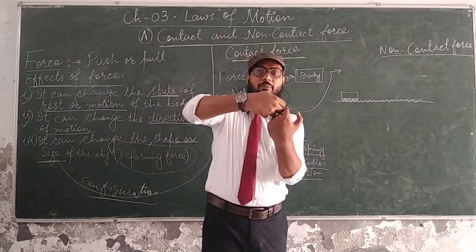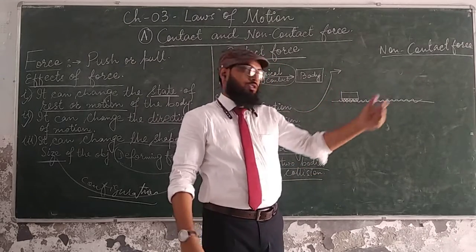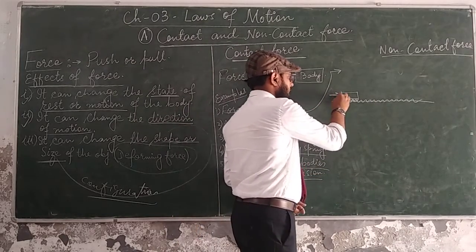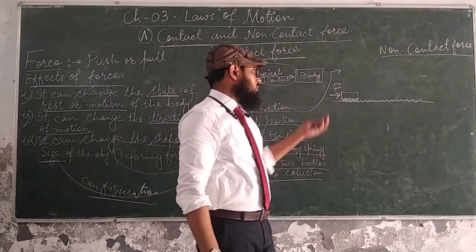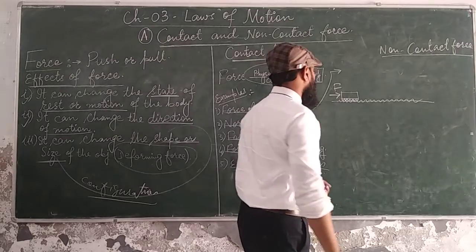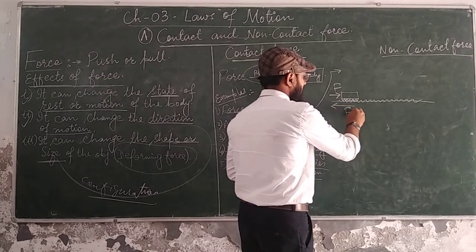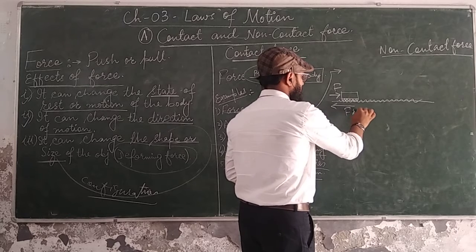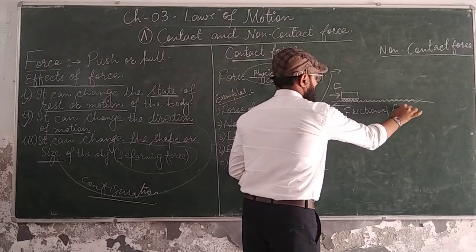So these two jerks are combined together. So this force will oppose the motion. Supposedly, if you are applying a force here with your hand to roll this body or to slide this body over a surface, then there is another force that comes into play in the opposite direction which opposes the motion. So the force which opposes the motion is called frictional force.